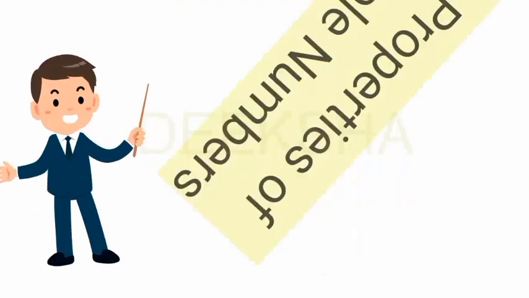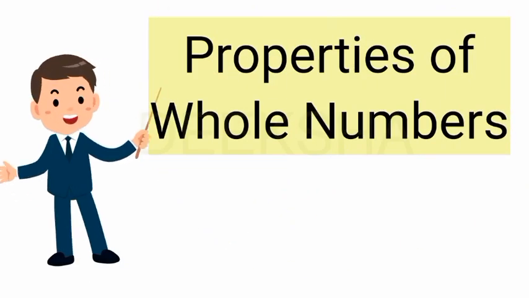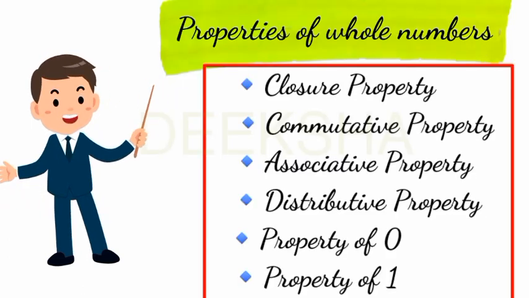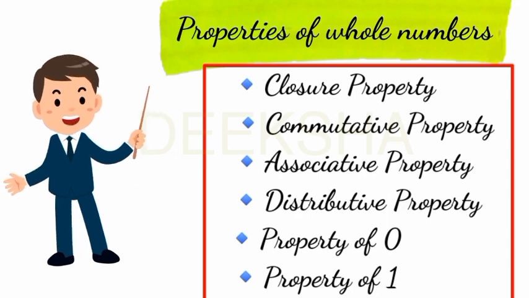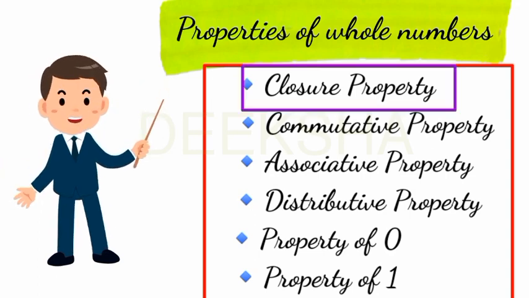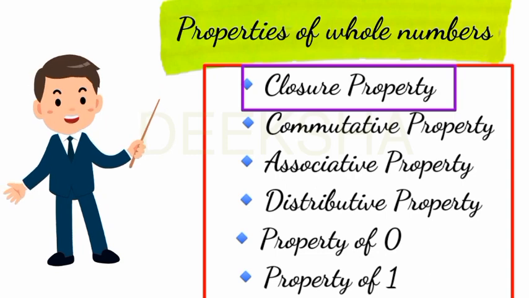Next, let us understand some properties of whole numbers. Most importantly, we have these 6 properties: closure property, commutative property, associative property, distributive property and the property of 0 and 1. Clear? So let us understand one by one. First property is the closure property. What is closure property?